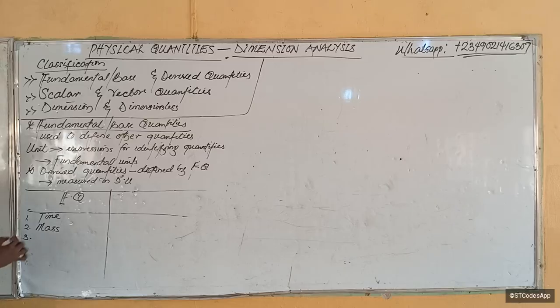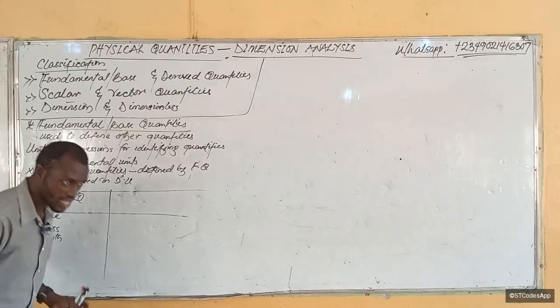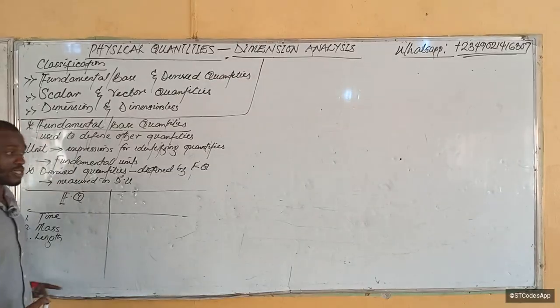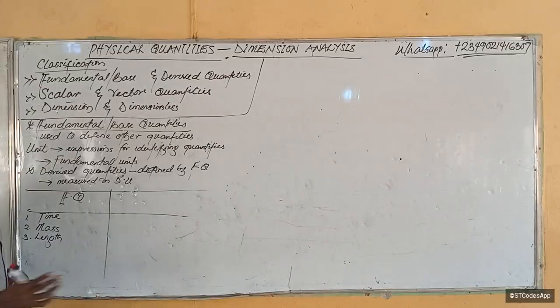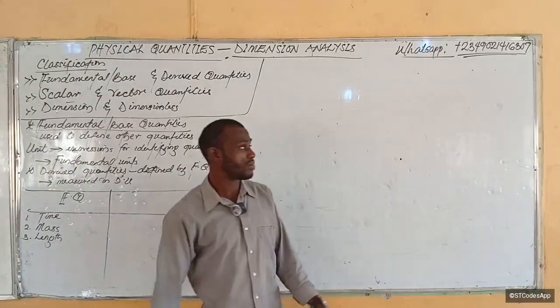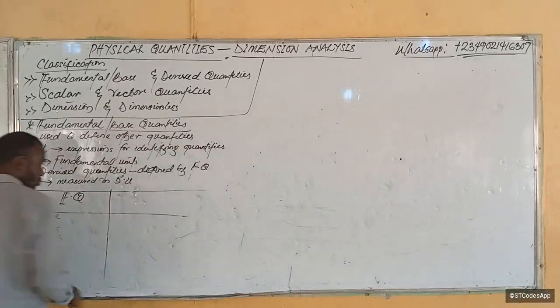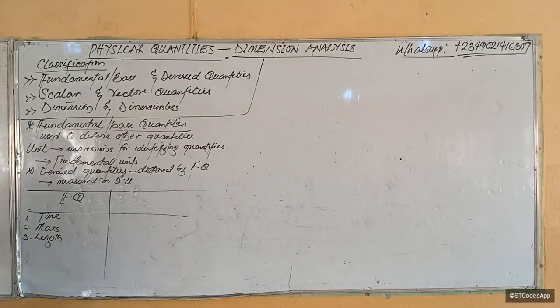So it exists in time and space. And of course, we have length, because length describes some things about the physical nature of the mass. For example, look at this board. You cannot necessarily tell much about the board in terms of how much mass is there. What you just see is observe and describe that this thing is long from here to here. It's about 2.5 meters long, about 1.5 meters high, and so on. So those are lengths. Those are things that you just see and you're able to tell.